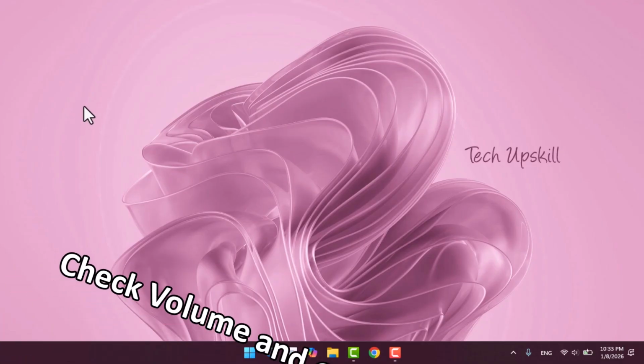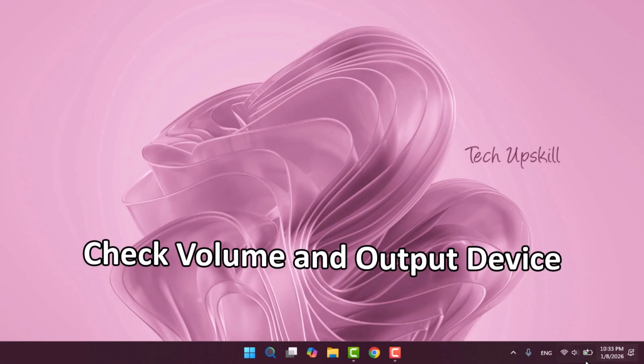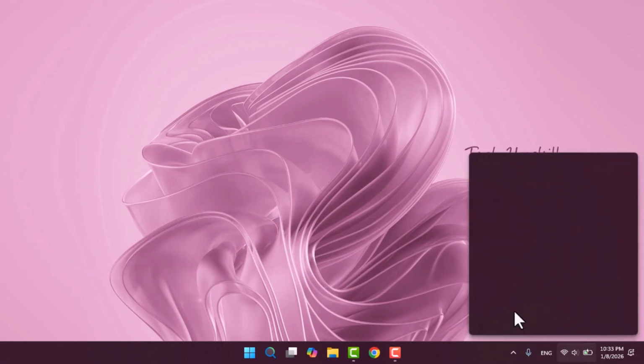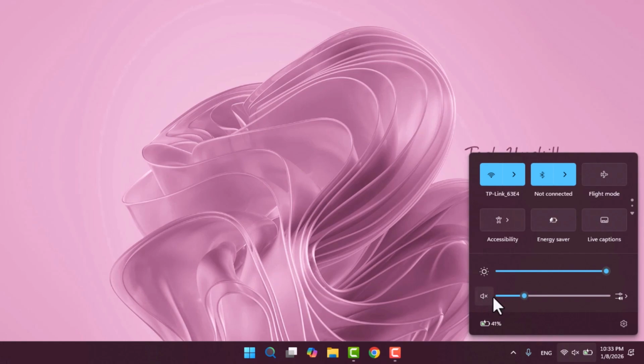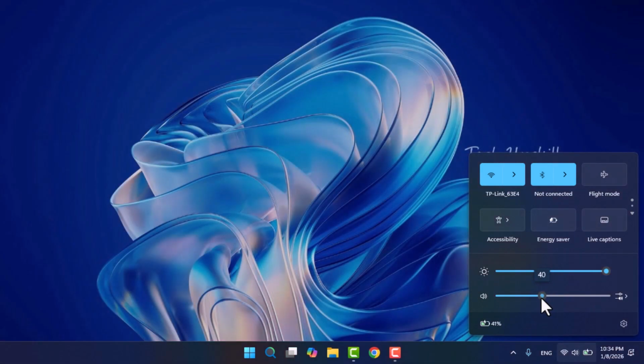Step 1. Check volume and output device. Most of the time, we forget to check the sound level. Click the sound icon and make sure the volume is not muted. Also, confirm that Windows hasn't switched the output device automatically.